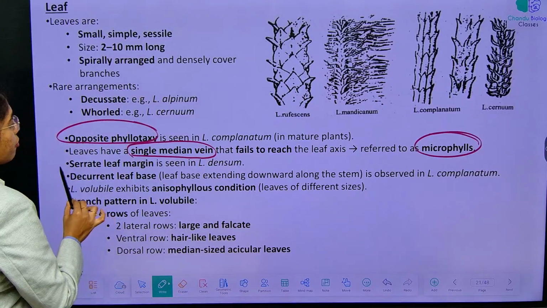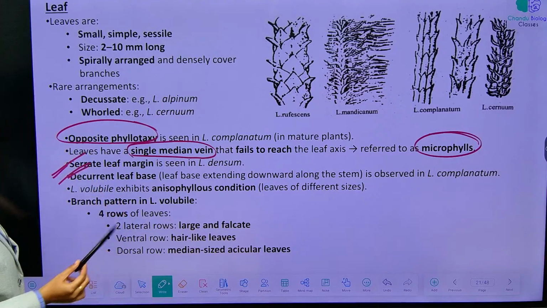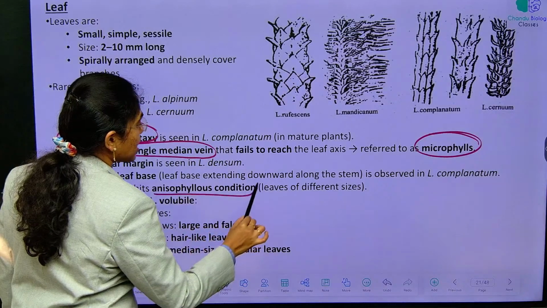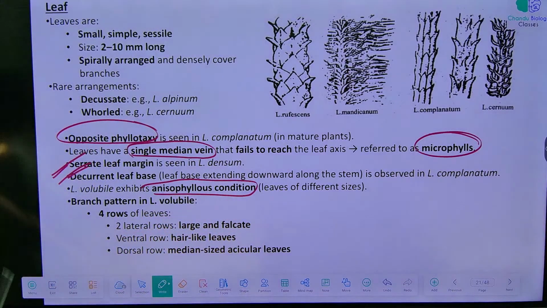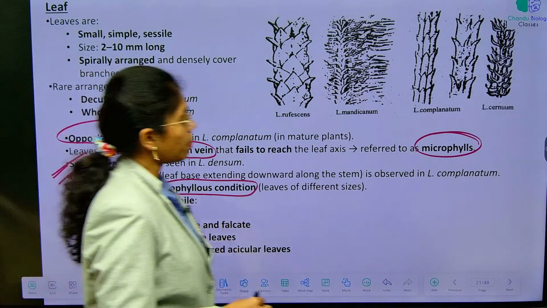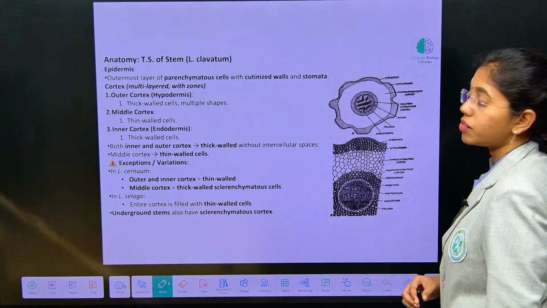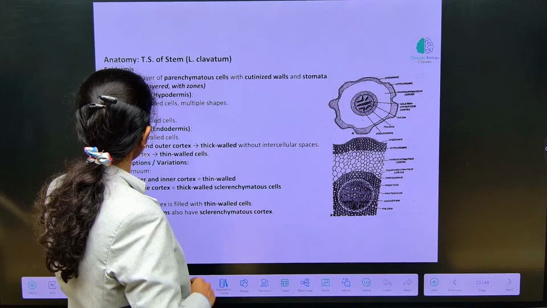And leaf margin, it can be serrate, and decurrent leaf base is present, and this exhibits anisophyllous condition. What is anisophylly? Leaves will be of different shapes or sizes, which is the anisophyllous condition. Fine, right? This is about the leaf structure. Next, TS of stem, important one. In the TS of stem, you can see it has epidermis.